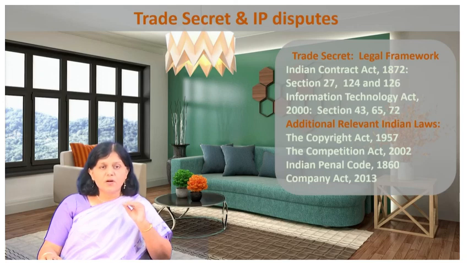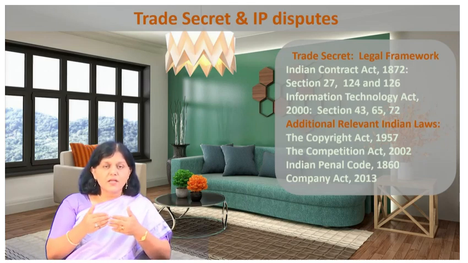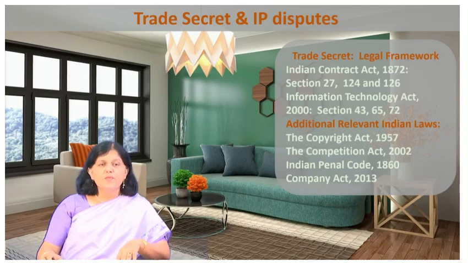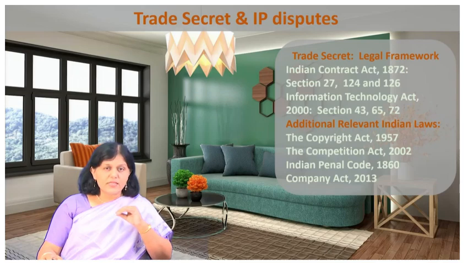Now, when we are talking about the Contract Act, Section 27 is there. A few sections we are just mentioning here. So Section 27 deals with restraint of trade, which can be used to enforce non-disclosure agreements. So you just note down those sections. You can go into details of that, but this is one section. Next, you can check here 124 and 126 of the Contract Act, which are again related to confidential information.